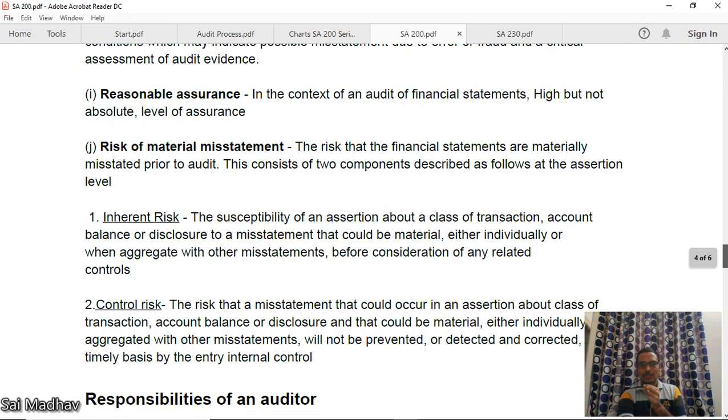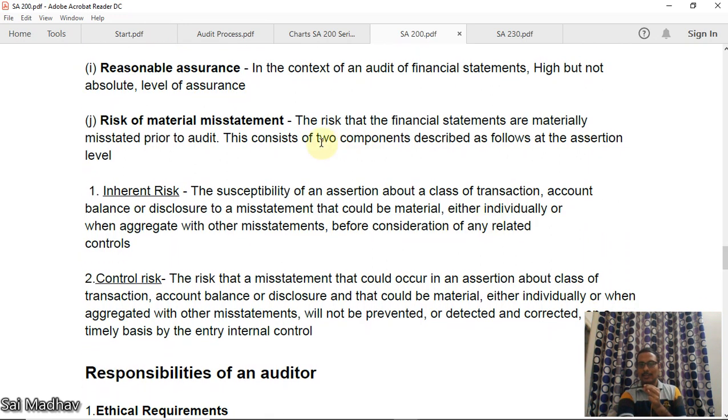What is risk of material misstatement? The risk that the financial statements are materially misstated prior to audit. Before the start of the audit only, they are materially misstated. Misstatements we have studied already. This consists of two components: inherent risk and control risk.